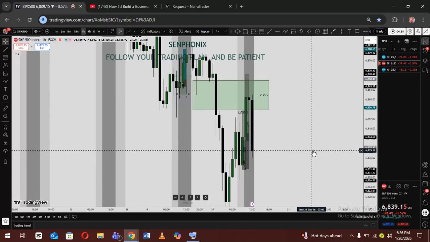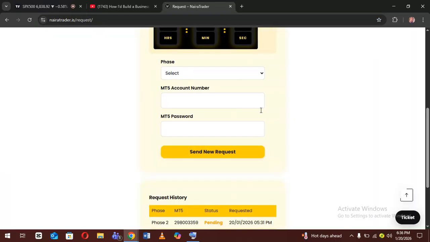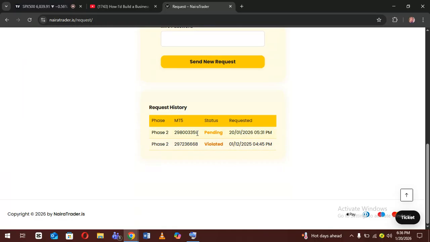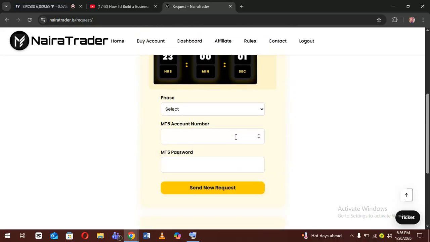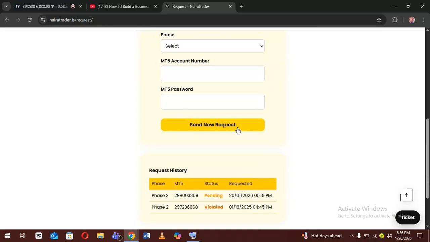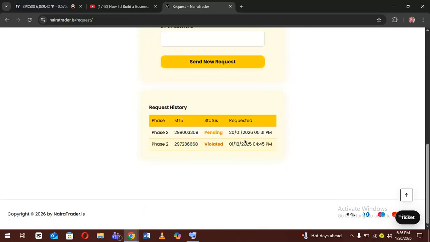Guys, I hope you understand this strategy. And then I was able to use that trade to pass a 10K to pass my Naira Trader account, which was this. I got this account yesterday by 5:30 something, and I was able to pass this account today. Understand? So it is what it is.